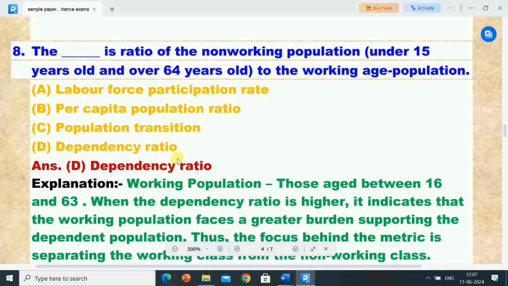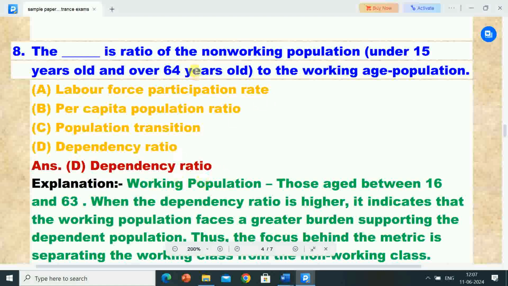Next question is, the dash is the ratio of the non-working population under 15 years old and over 64 years old to the working age population. Options are A. Labor force participation rate, B. Per capita population ratio, C. Population transition, D. Dependency ratio. Correct answer is dependency ratio.